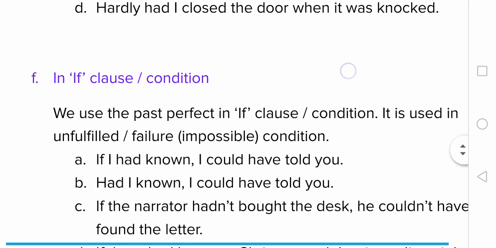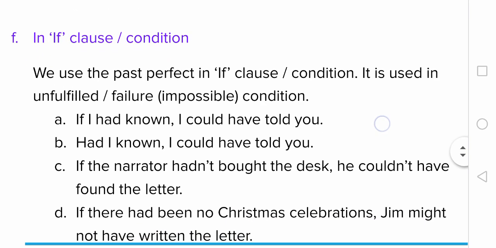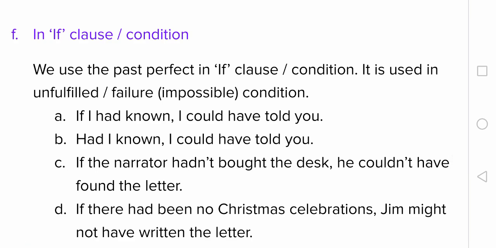Now, past perfect tense in the if clause. We use past perfect tense in the if clause or if condition, which is called an unfulfilled or failure condition. It is also called an impossible condition because this action will not take place or the speaker does not expect the action to happen.